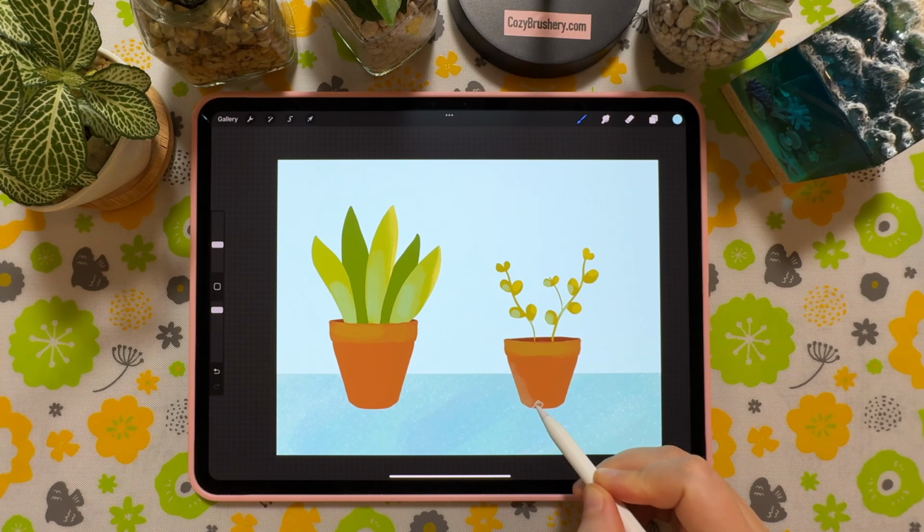Add a slight shade of blue to the pots as well. That will unify them more with the surroundings.